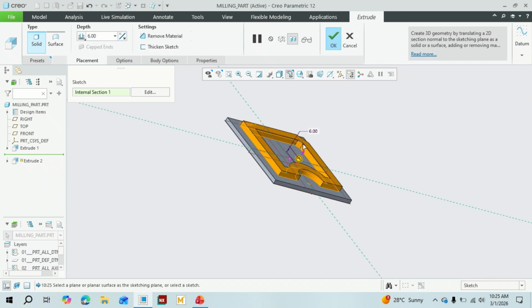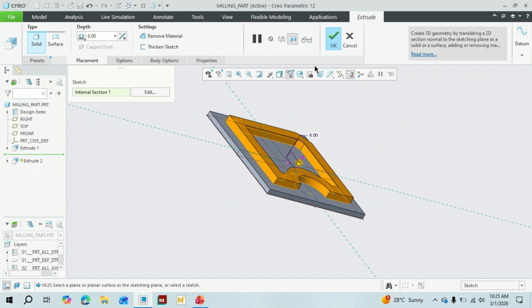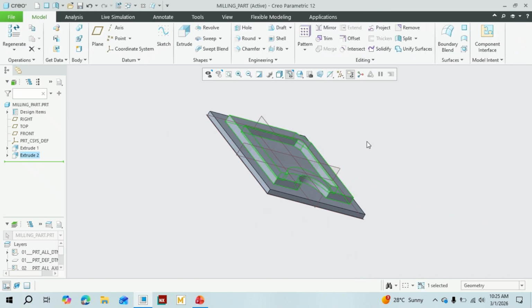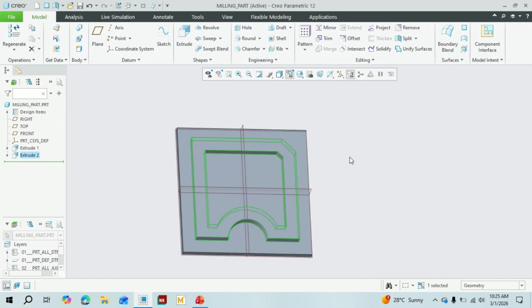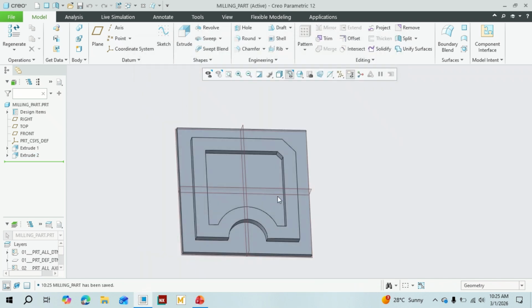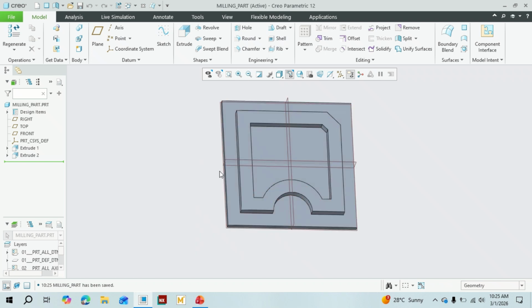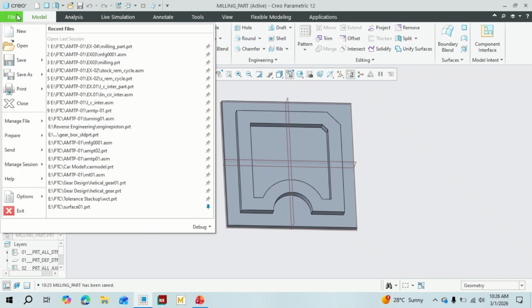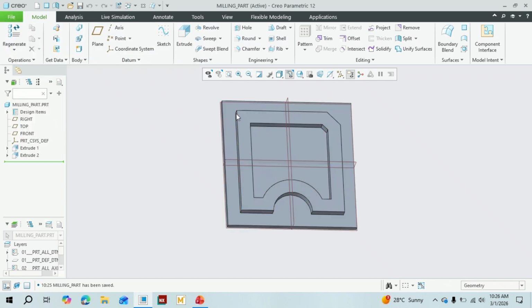This is okay. Let's try to understand the basic milling operation and create the G code and M code CNC program in this tutorial. The part is ready. This is the finished part. Let's give this radius also.